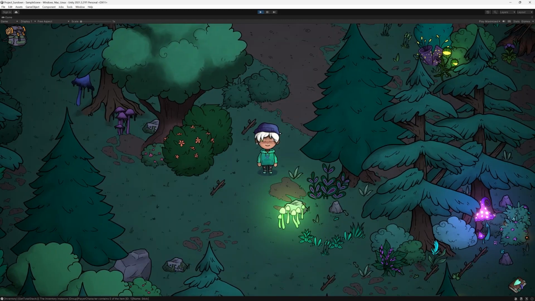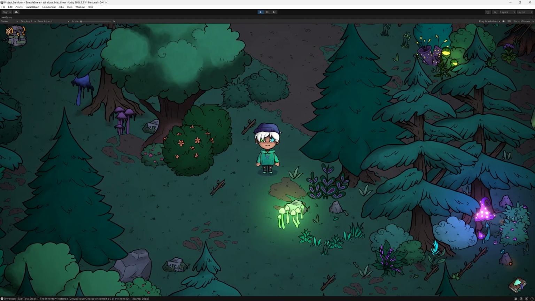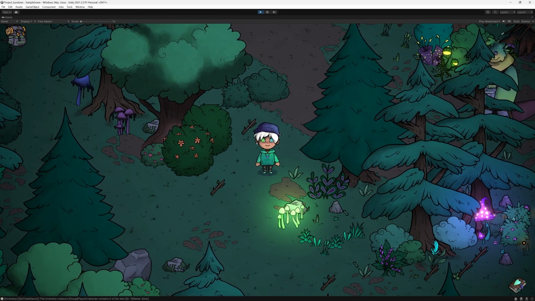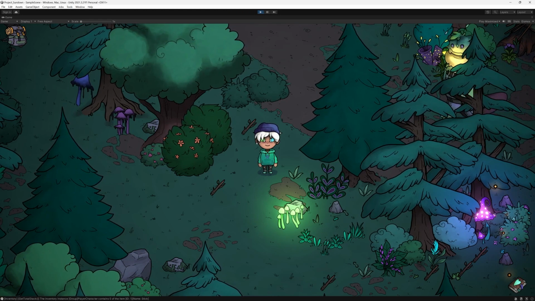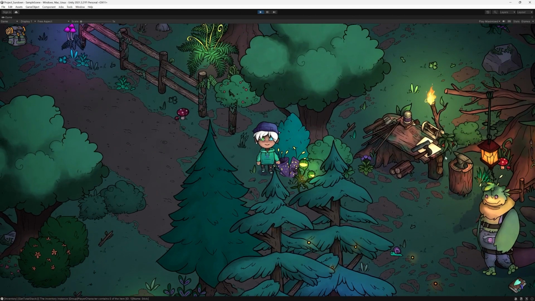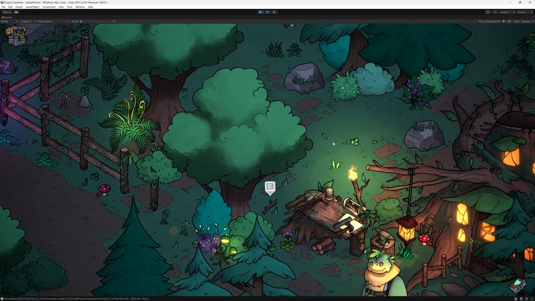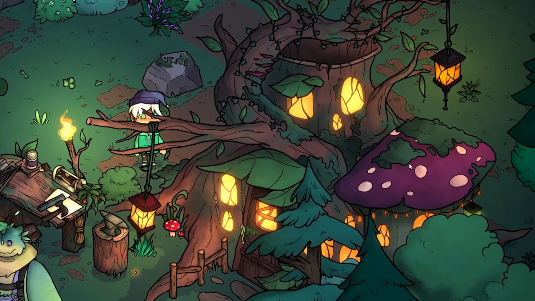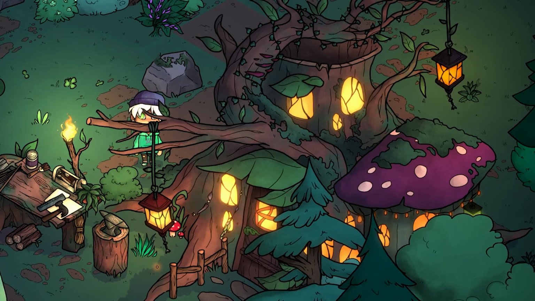A huge thing that makes this world look so alive is the animations of everything. I created a wind shader for the trees, bushes and different plants, which now already adds so much to the liveliness of the world. Apart from that, some things like the decoration on the house of the NPC, the hanging lanterns and the leaves got their own animations as well, to add even more character to it.